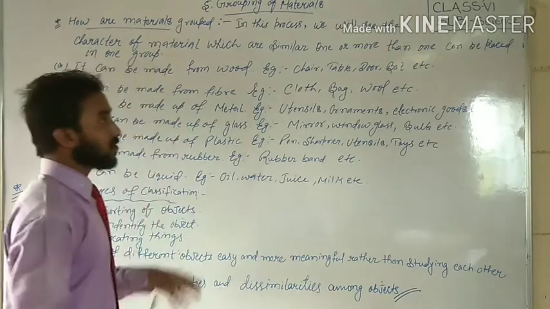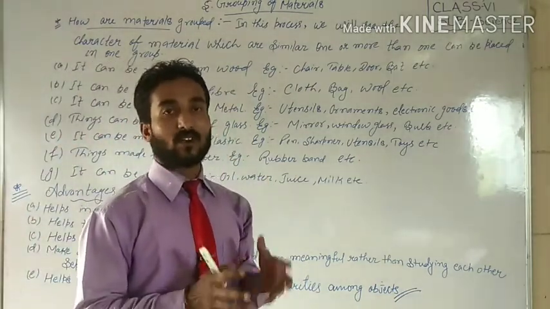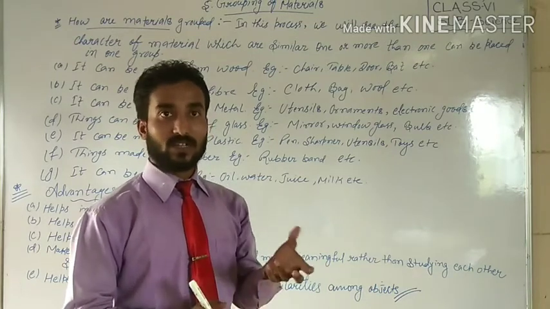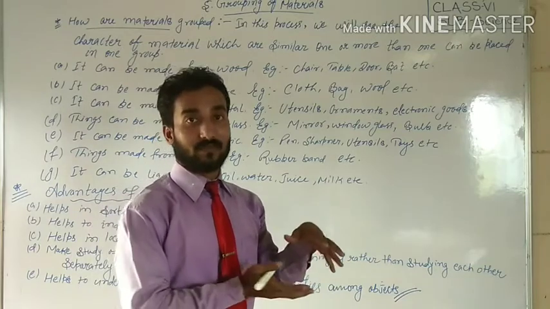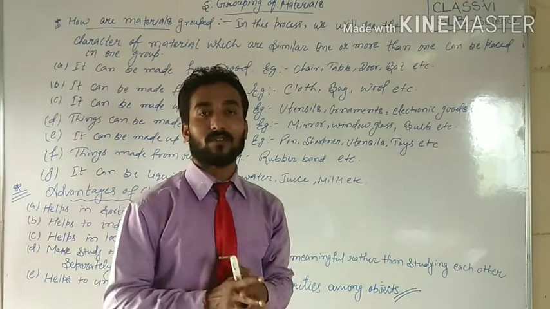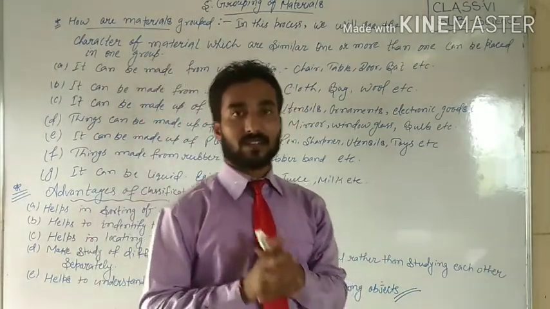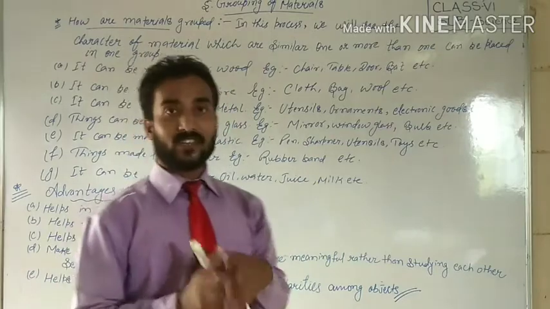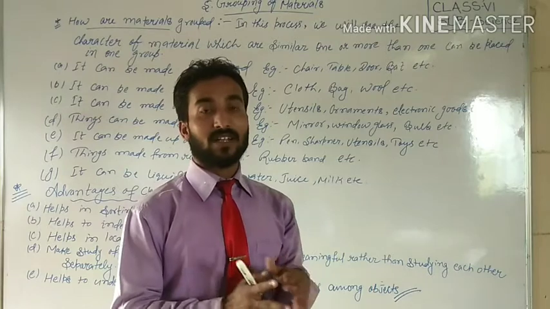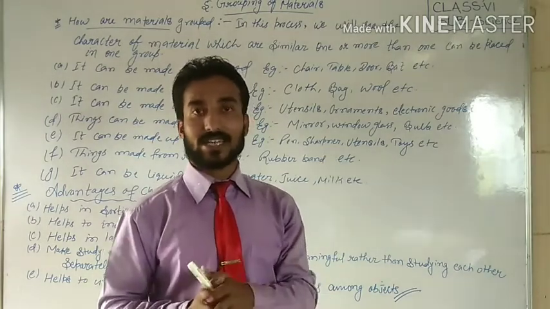Okay students, so if I ask you to list all the articles, all the goods which are made with the help of wood, it will be a grouping. Why? Because the characteristics of the articles are the same. That's why I said initially that we will group the materials on the basis of similarities as well as their dissimilarities.